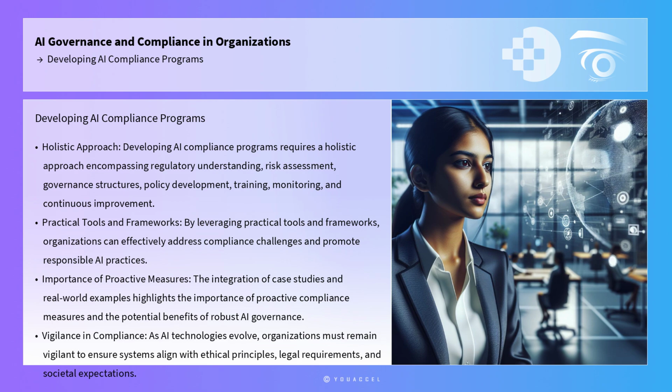The integration of case studies and real-world examples highlights the importance of proactive compliance measures and the potential benefits of robust AI governance. As AI technologies continue to evolve, organizations must remain vigilant in their compliance efforts, ensuring that their AI systems align with ethical principles, legal requirements, and societal expectations. By doing so, they can build trust, mitigate risks, and unlock the full potential of AI in a responsible and sustainable manner.